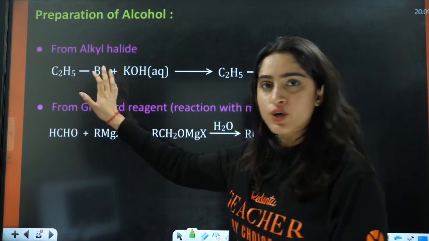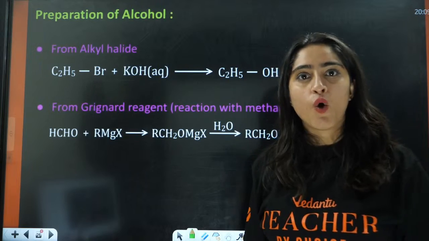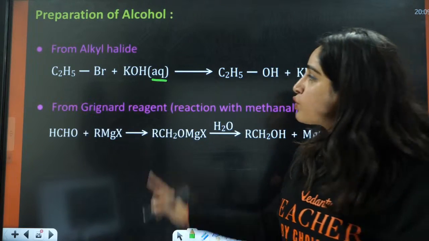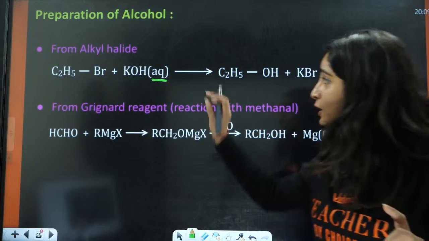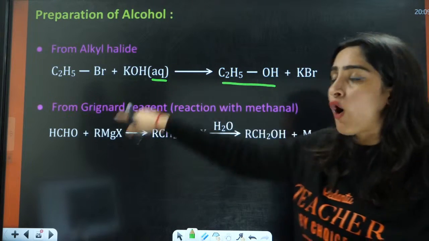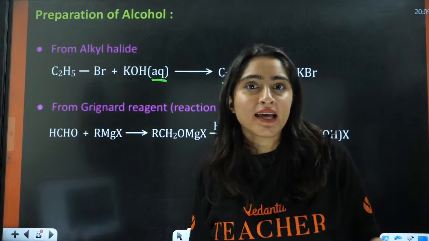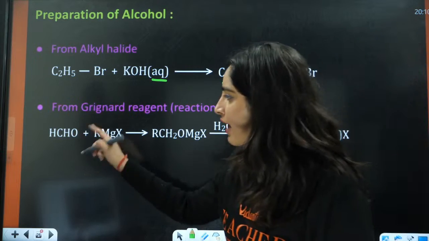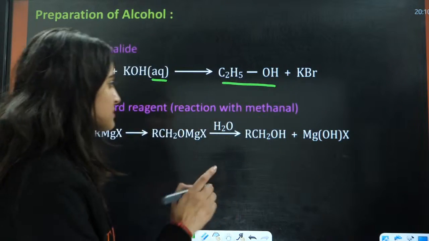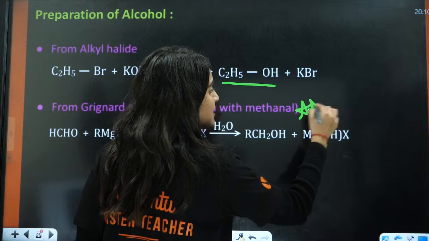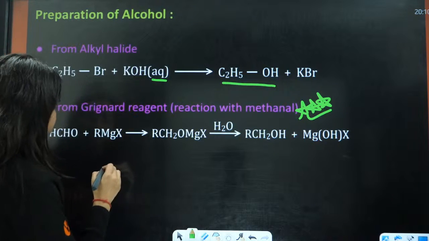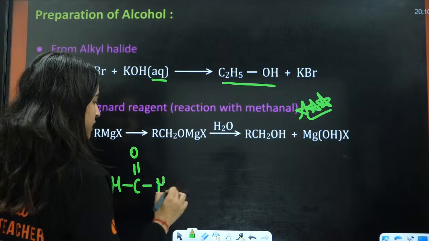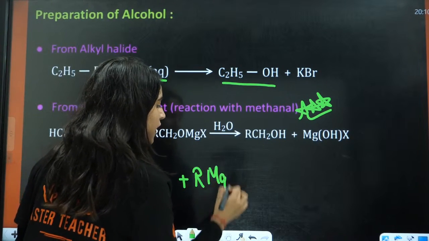From alkyl halides, you have this alkyl halide and you have KOH. Always remember one thing. If you have aqueous KOH, that is going to do a substitution reaction, which we did in haloalkanes itself, right? If you have alcoholic KOH here, that is going to form alkenes in this case, right? From Grignard reagent, you have HCHO, a very simple reaction. This is asked in so many PYQs. This is HC double bond O and this is H, and this is RMgX.